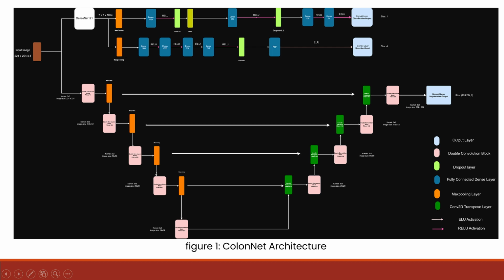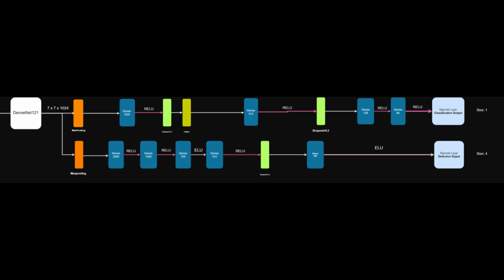Now we will discuss the architecture of our model. It takes a square RGB image of size 224 pixels and branches into a DenseNet 121 layer and a U-Net architecture. The DenseNet 121 branch further gives two separate branches for classification and detection, both of which receive an image of size 7x7x1024. The classification branch consists of repeated dense layers with ReLU activation, dropout, and max pooling, with a final sigmoid activated layer for the classification output.